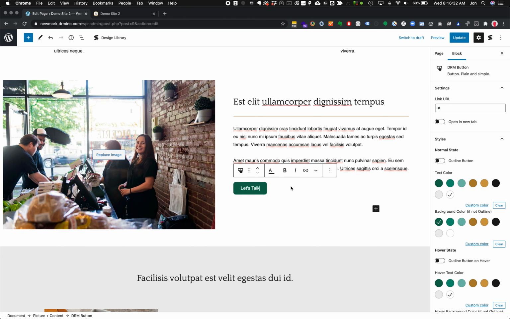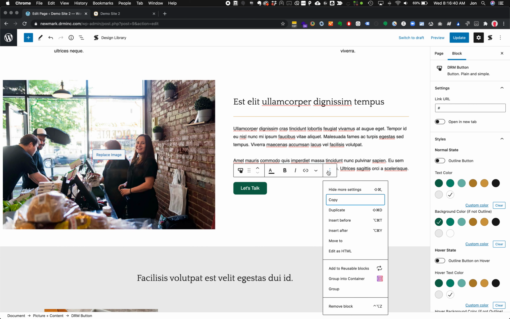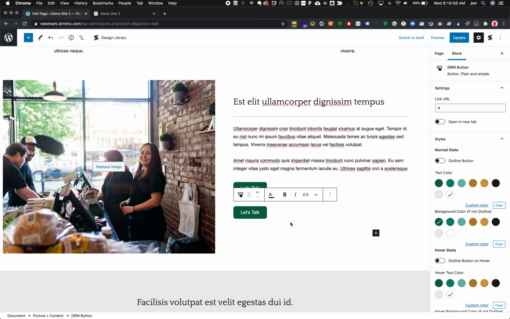So you can see here, for example, we've got the DRM button block. We have a lot of ways to replicate what we're doing here. We could copy and paste. We could duplicate. Copy and paste is a new WordPress thing. It works across pages. You can copy from this page, go navigate back to your pages area and go to another page and paste. Duplicate would duplicate it right in place.